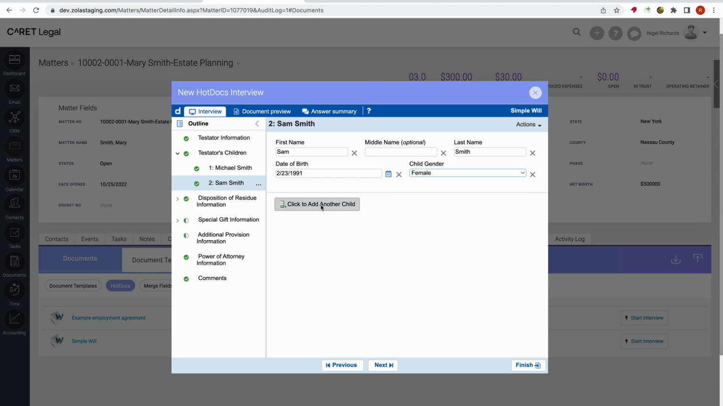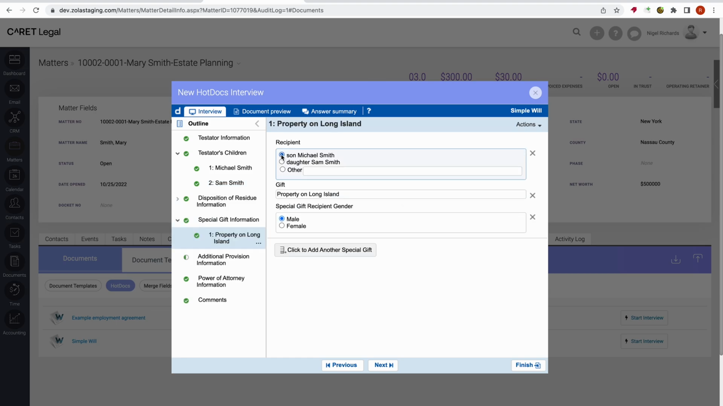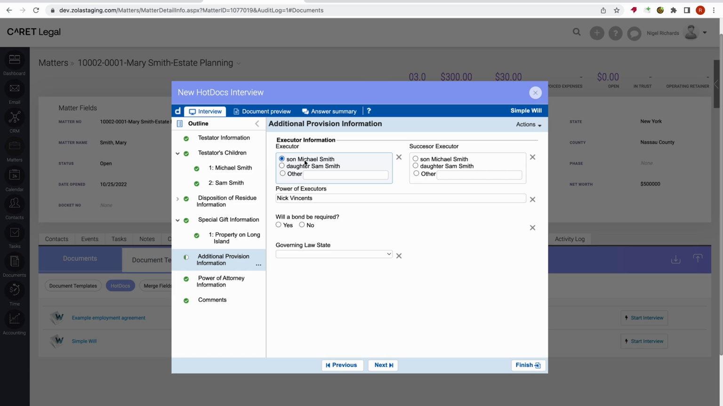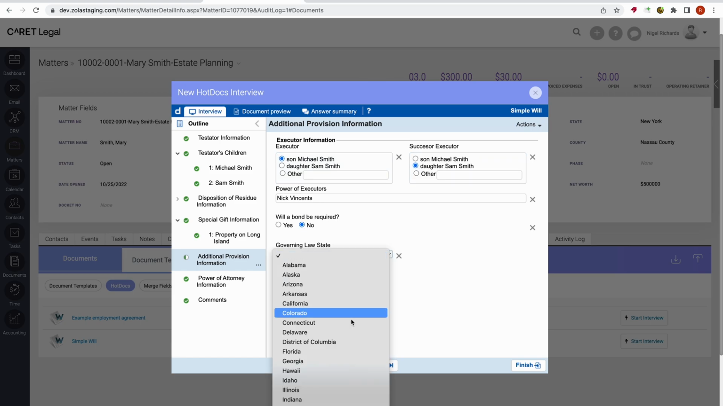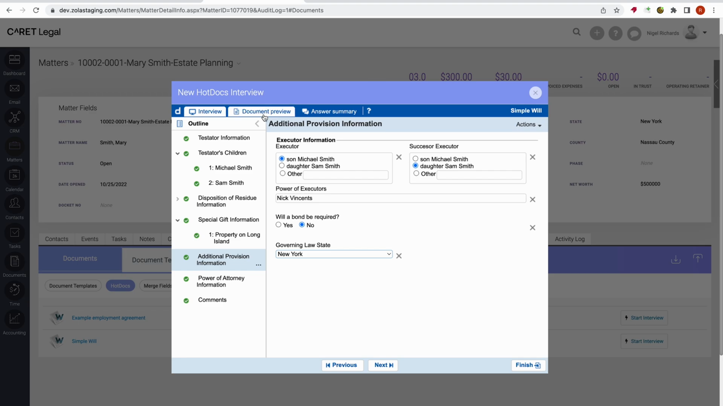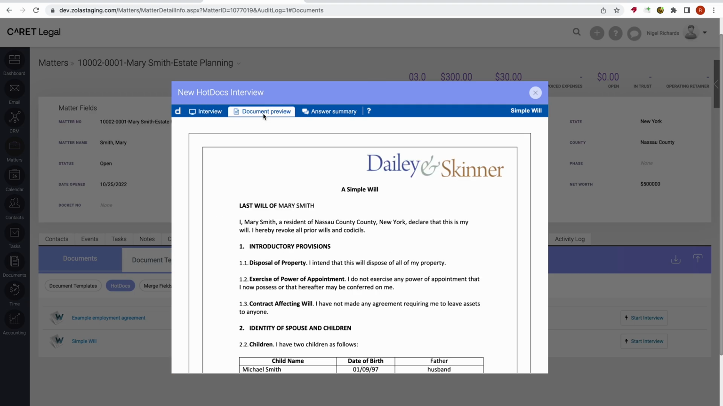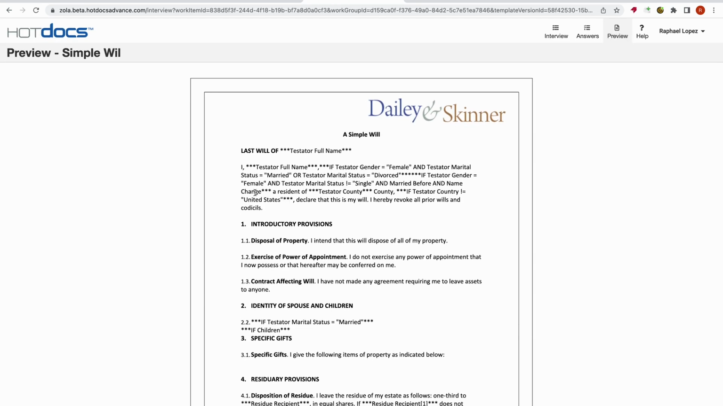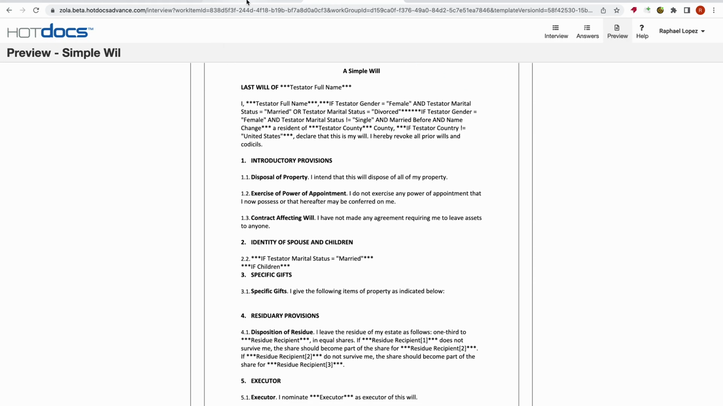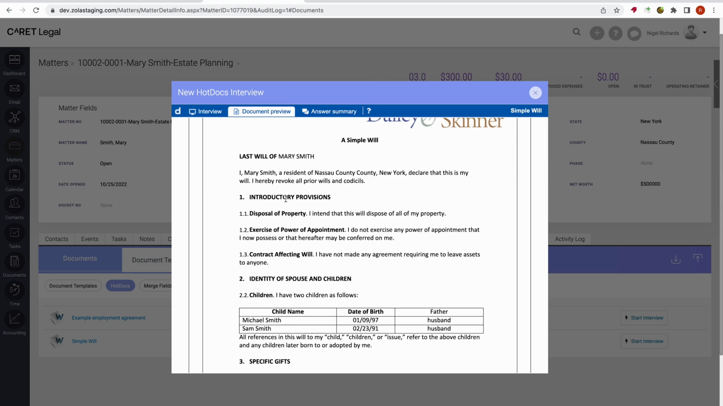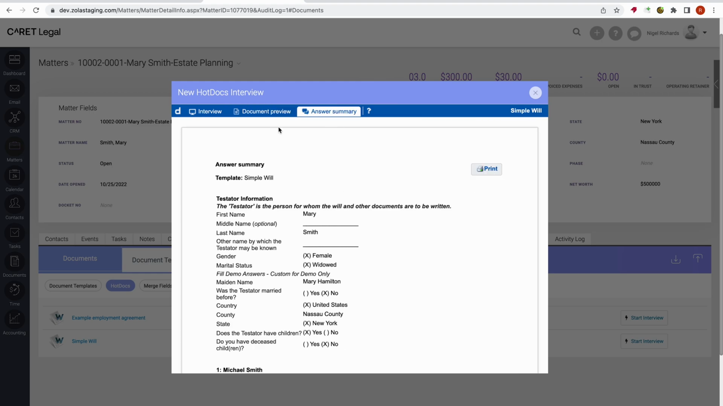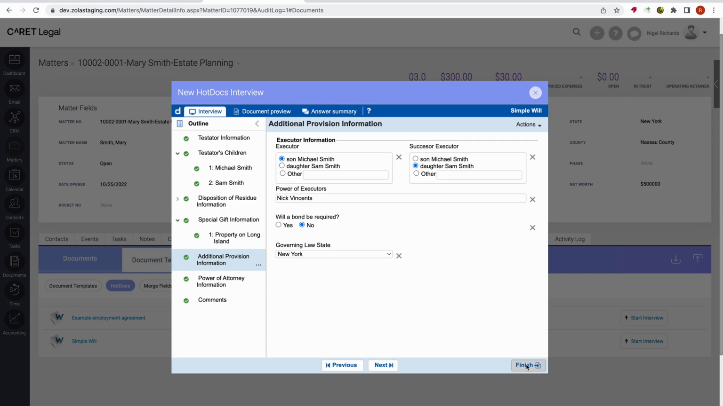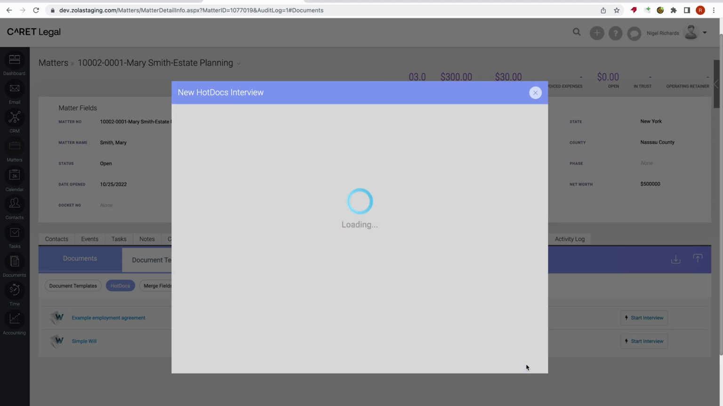Quickly browsing through, I'll be able to finalize the interview here. And I'll be able to quickly verify the document in a preview format. So you'll see here, we took this template right over here, and we're able to, in less than a minute, go ahead and generate that with all of the relevant matter information. I do have the ability to see an answer summary and print that if need be. More importantly, I have the ability to finish the interview.